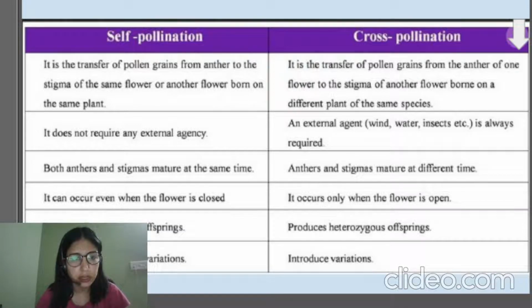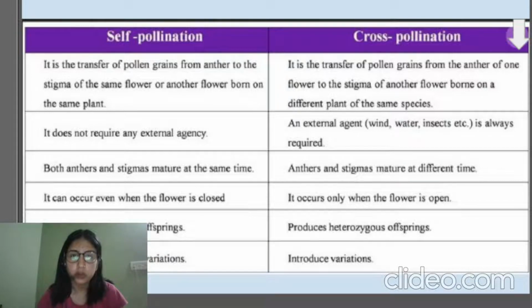Self-pollination does not require any external agency. If pollination is occurring in the same flower of the same plant, then we won't require any external agency, such as air, water, insects, birds, or animals. In self-pollination they are not required.